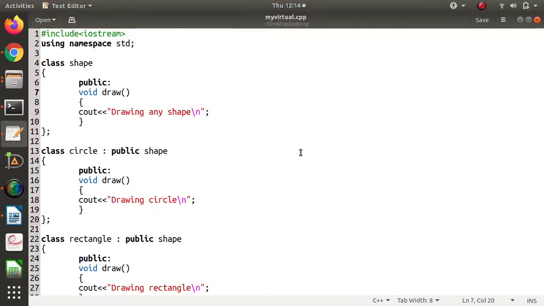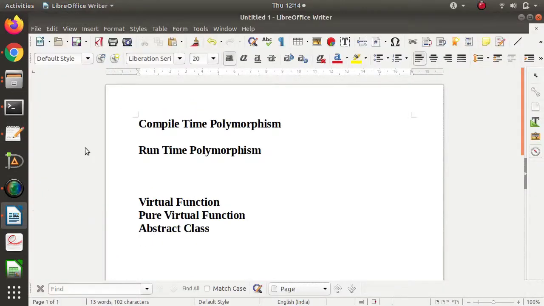In this video, we will see virtual function, pure virtual function and abstract classes in C++ language. For that, we will see one example and from this example it will be very clear. But before that, we will see these two concepts: compile time polymorphism and runtime polymorphism. So many times we use these words.